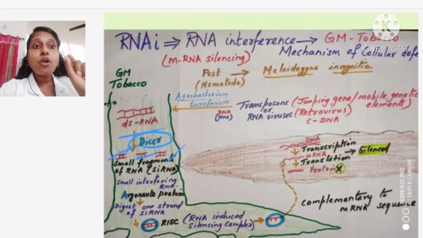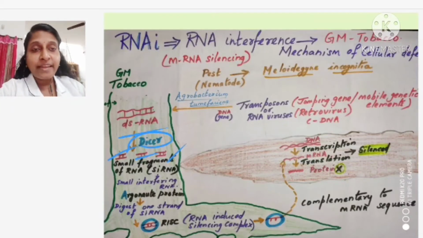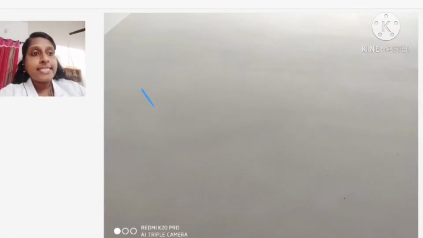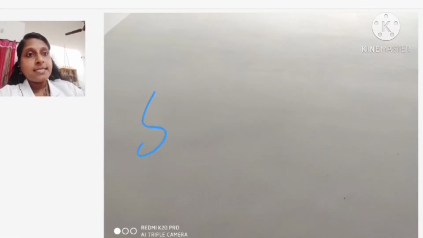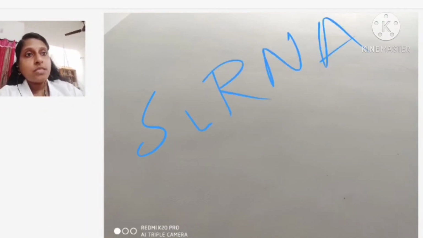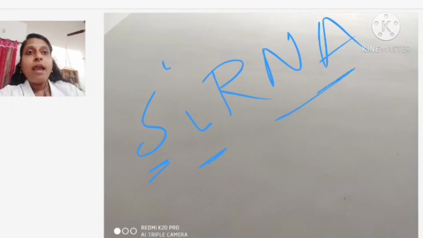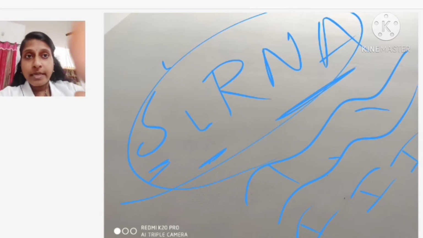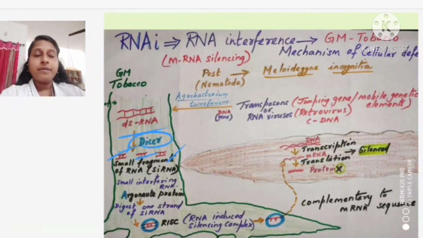Those small fragments I call small interfering RNA. What do you call it? It is called small interfering RNA, or we call it siRNA. So, what is si? Small interfering RNA, okay. So, one dsRNA was formed. This dsRNA is broken down into small fragments. These small fragments we call small interfering RNA. Is that clear? Till this it is fine, right?